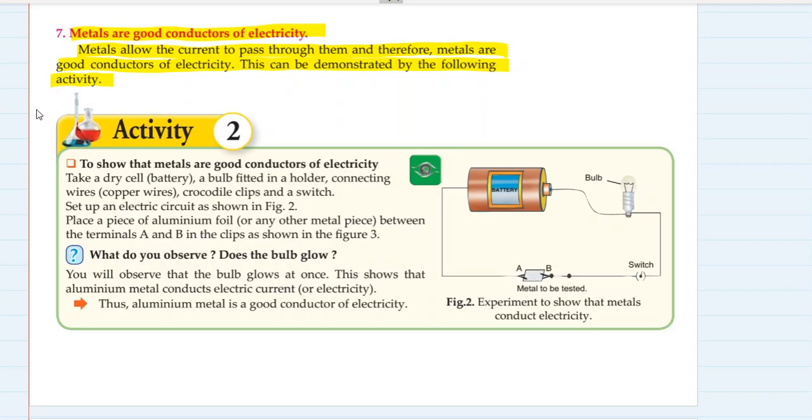Because they have got free electrons, and these free electrons flow in metals, on the surface of metals, and they carry these charges, or you can say this flow of electrons is nothing but electric current. So these experiments we have already performed in physics chapter 1, so I'm not going to go through them all over again because we already know it.